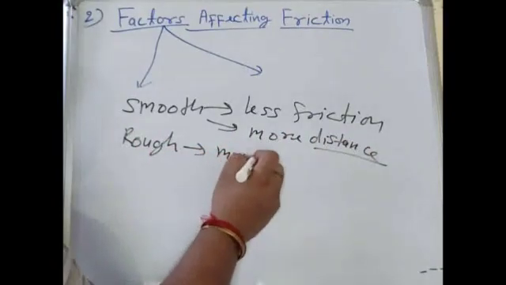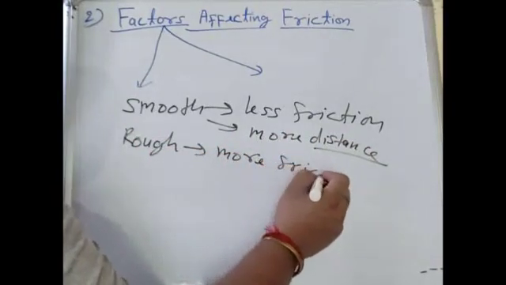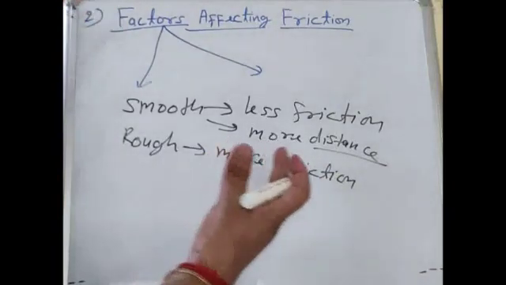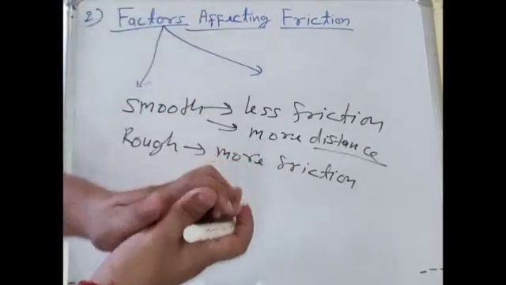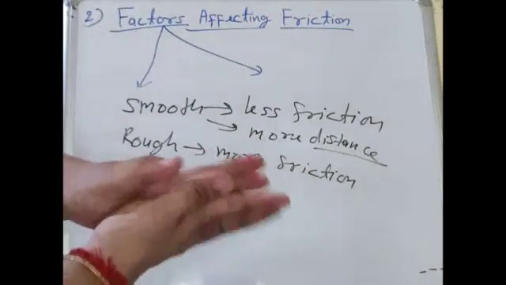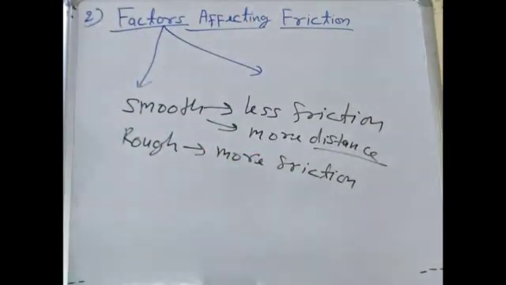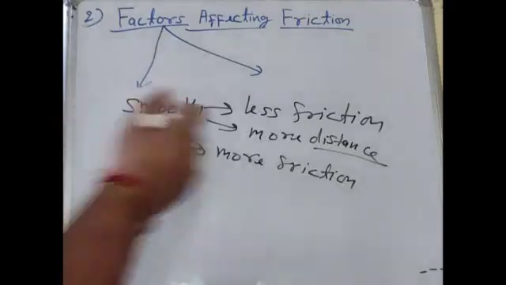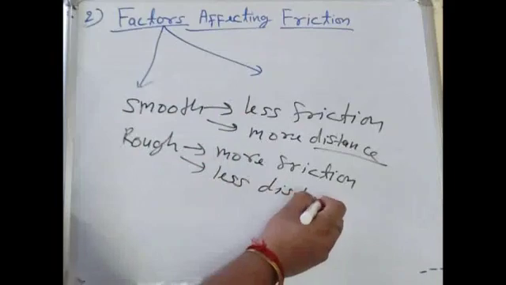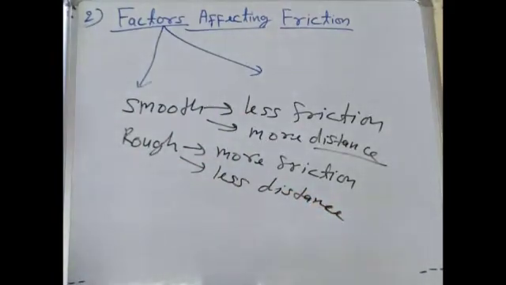there is more friction, because in a rough surface there are more irregularities present, and more irregularities cause interlocking between the surface and the object, and due to the locking between them, the object will not move or not cover more distance. So due to the more friction, the object will cover less distance. So on the basis of surface, there are two factors.